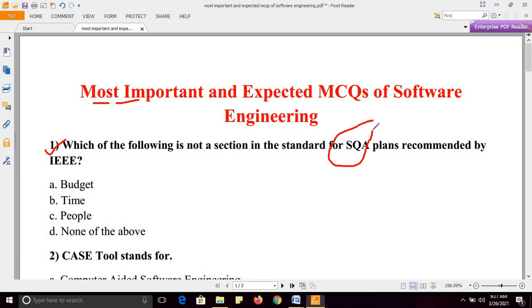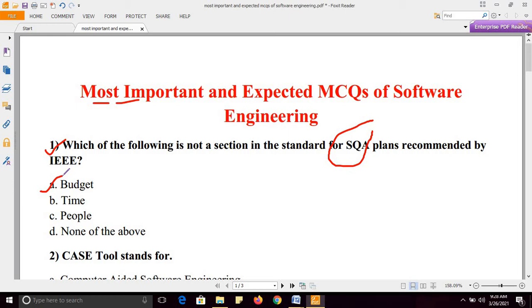Options are budget, time, people, none of the above. So which of the following is not a section? The right answer is option A. Budget is not a section in the standard for SQA plans.